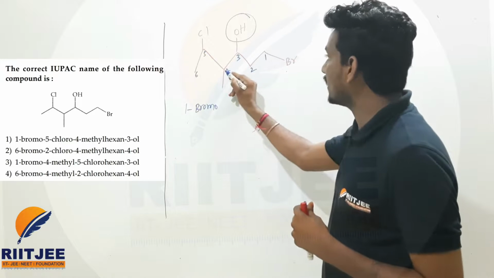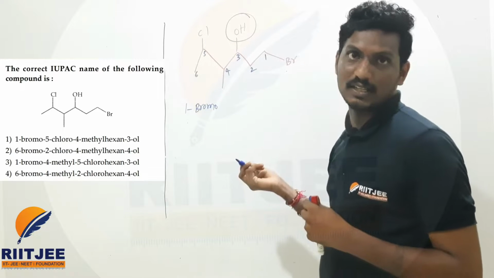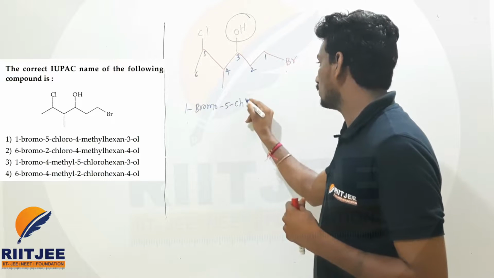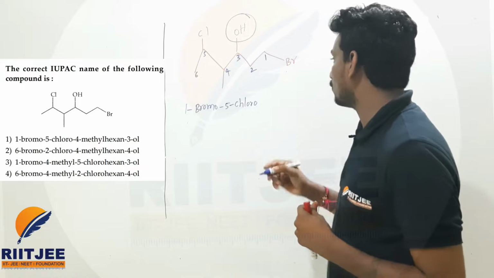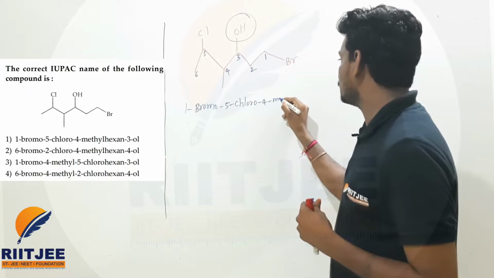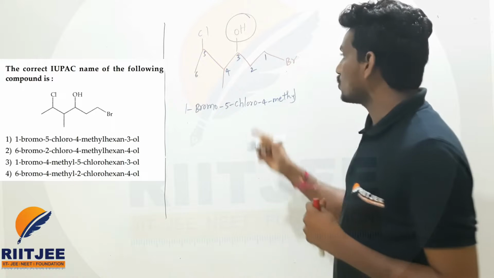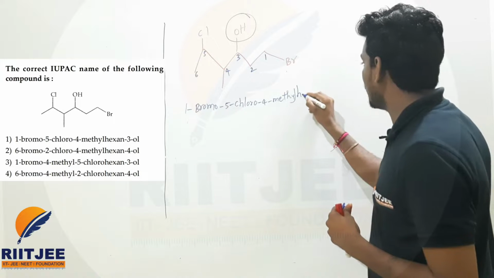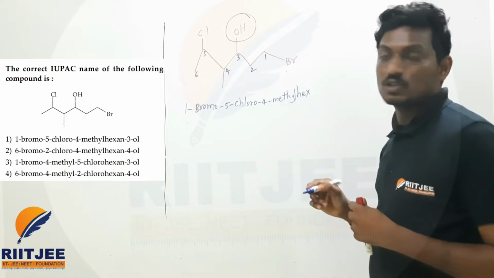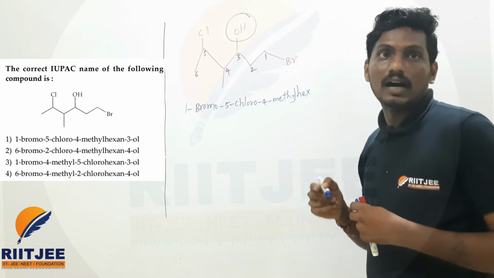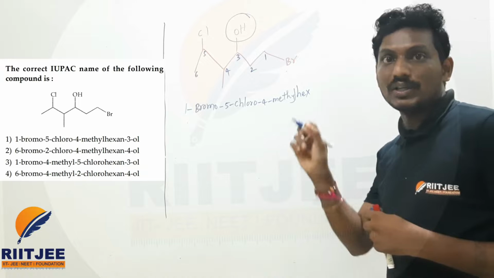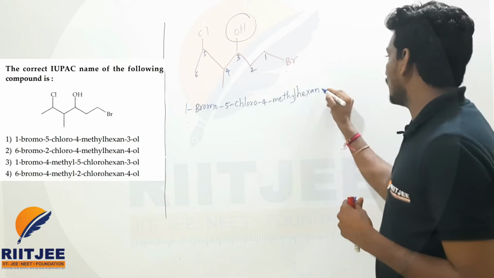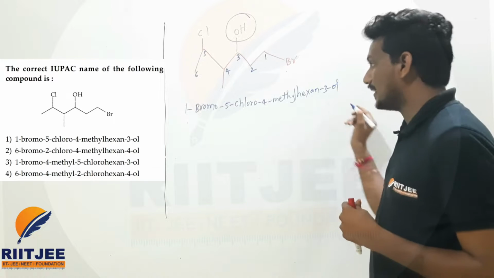Next letter, methyl M and chlorine C. So chlorine is next, which position? 5. So 5 chloro. Methyl, which position, beta? Fourth position. 4 methyl. Next, how many carbons are there? There are 6 carbons, and 6 carbons we call hex. The functional group is alcohol, and alcohol means the name will end with ol, beta. Hexanol. But which position? 3. Hexanol is the right answer of the question.